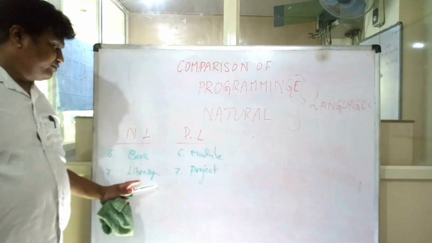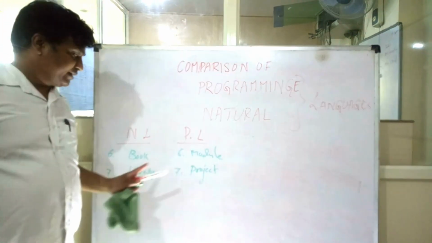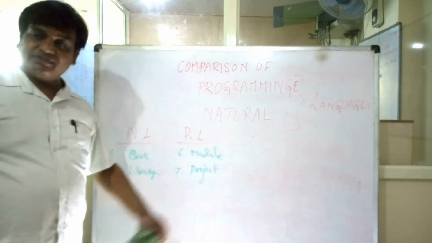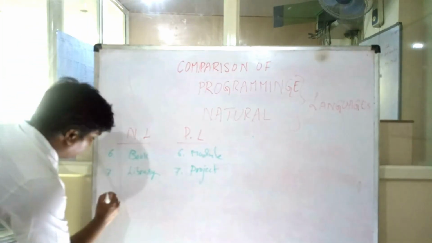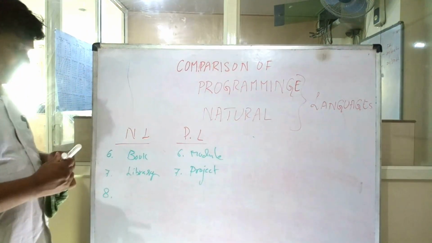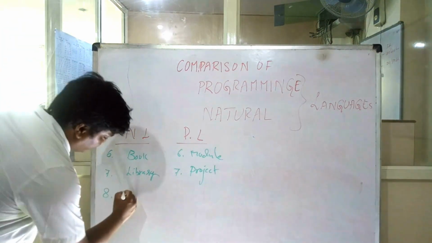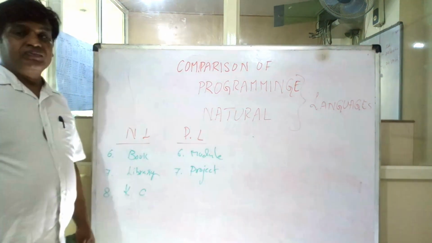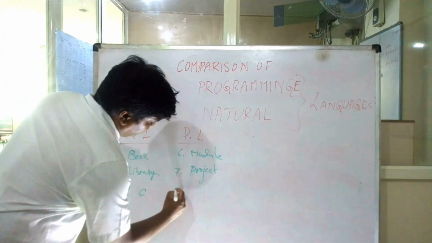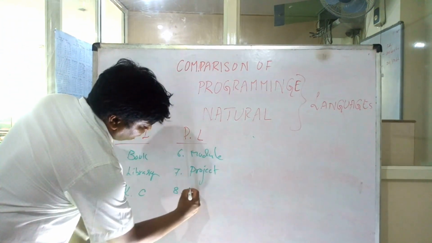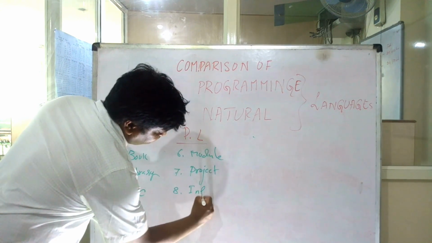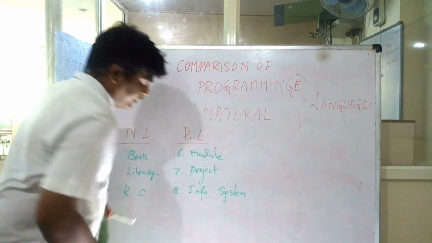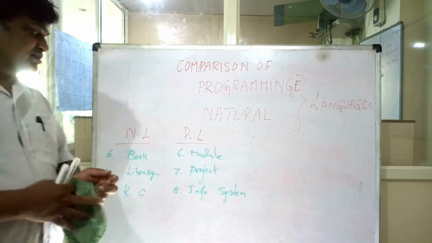A set of books together is called a library, a set of modules put together is called a project. The next point here is that a set of libraries together can be called a knowledge center. Here you can call it an information system. For example, the banking system is an information system.